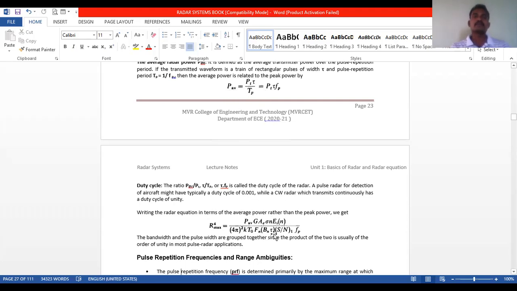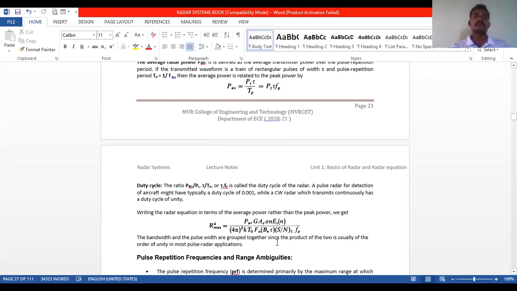We can then write the radar equation as R max to the power 4 is equal to Pav into G into A into sigma n Ei of n by 4 pi whole square into k T0 Fn into Bn tau into signal to noise ratio into Fp.